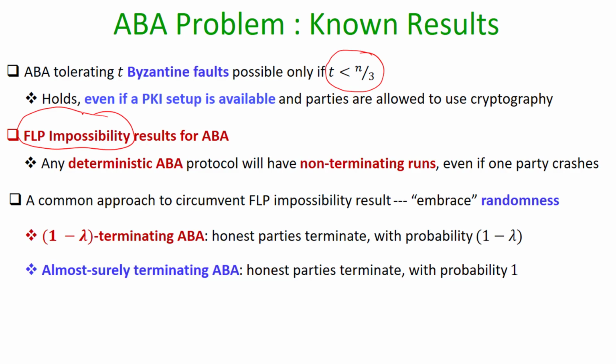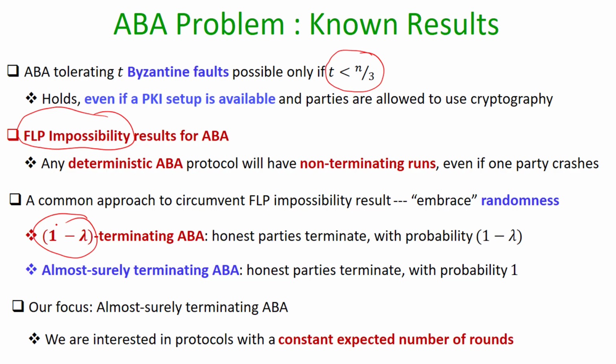We have two categories of randomized ABA protocols. The first category is that of 1 minus lambda terminating asynchronous Byzantine agreement protocols, where the guarantee is that the honest parties terminate the protocol except with some non-zero probability lambda. Whereas the second category is that of almost surely terminating ABA protocols, where the guarantee is that asymptotically the honest parties terminate with probability 1. In this work, our focus is on almost surely terminating ABA protocols, and we are interested specifically in designing protocols which require a constant expected number of asynchronous rounds.